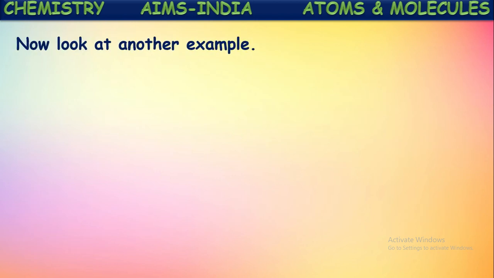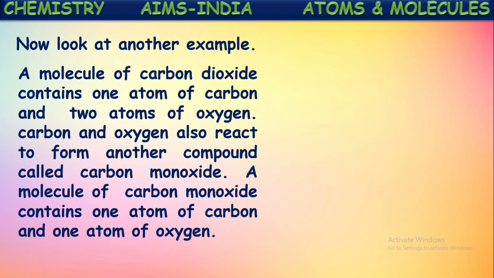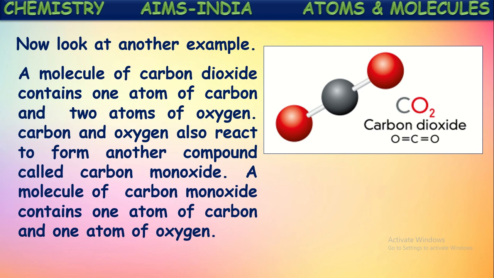Now let us see one more example. A molecule of carbon dioxide contains one atom of carbon and two atoms of oxygen, isn't it? What is the molecular formula of carbon dioxide? How can you write it? What did we say in writing the molecular formula? First, you have to identify which elements are present in the molecule. Here it is mentioned that in carbon dioxide there is carbon and oxygen. Two elements are present. Now, the second point to be observed is how many atoms of each element are present.